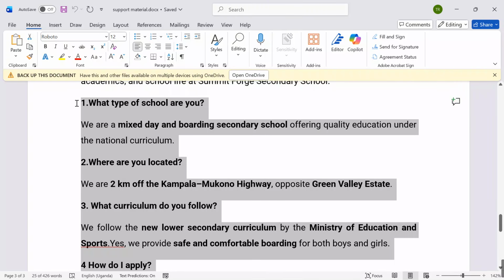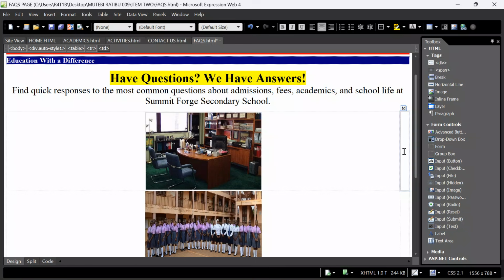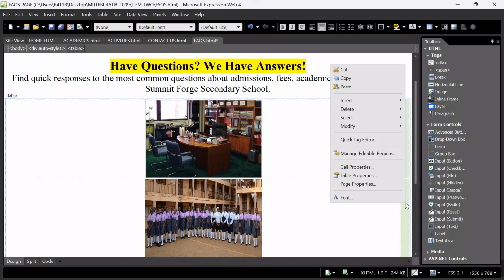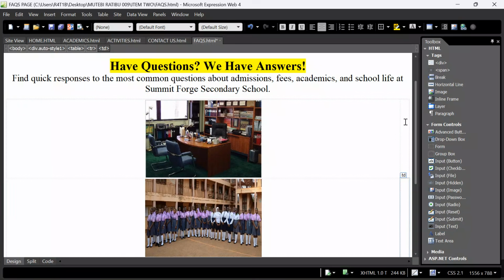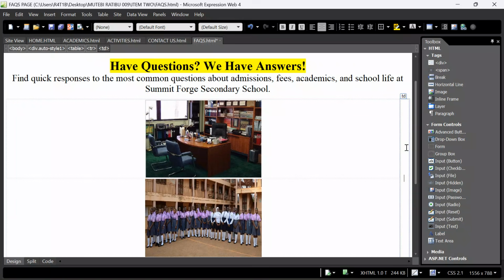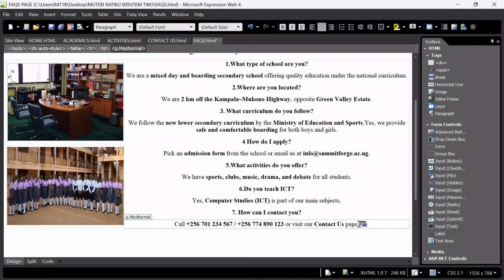So I'll come over here, Control C my questions. Remember, for me, I've put them here for easy management and time. So come to right click. I want to first merge. Remember, I had composed the two rows, but I want to merge this section. Right click, say modify, merge. Then come here, Control V. After Control V, my questions are now here.